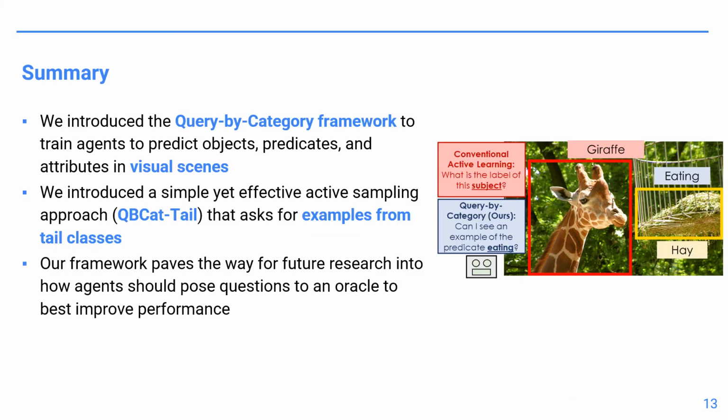In summary, we introduced the Query by Category active learning framework and demonstrated how it can be used to train agents to predict objects, predicates, and attributes in visual scenes. We then introduced a simple yet effective active sampling approach using this framework that asks for examples from tail classes of the data distribution. We demonstrated the effectiveness of our approach on the Visual Genome dataset as compared to several conventional active learning baselines. Overall, our framework encourages future researchers to think about how agents should pose questions to an oracle to best improve their performance.